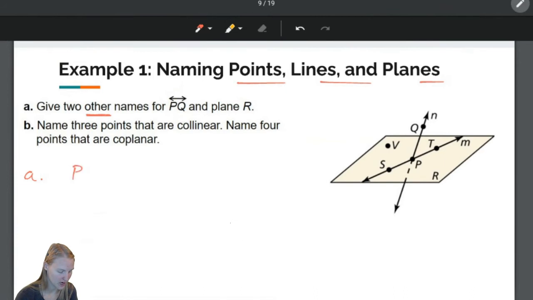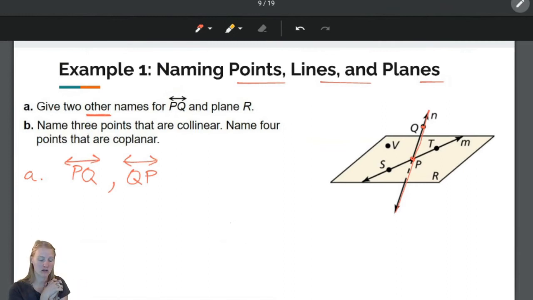So the first name is line PQ. And let's see, on my diagram, I have P and I have Q, so we're looking at this line right here. That's the line we're looking at. Well, remember that for another name, I can just flip the letters around, and that's another name. So, okay, there's one nice and easy. And now, don't forget about that lowercase cursive letter off to the side.